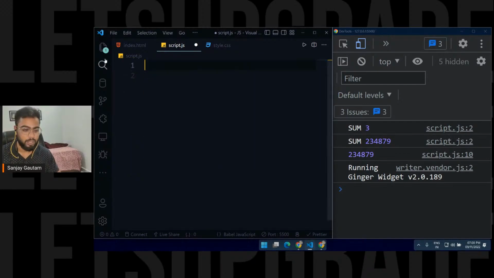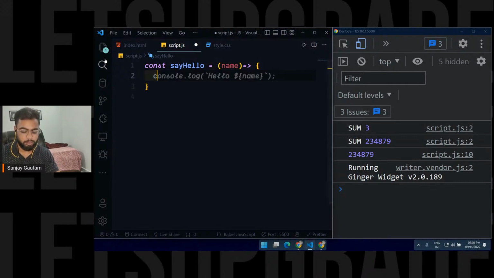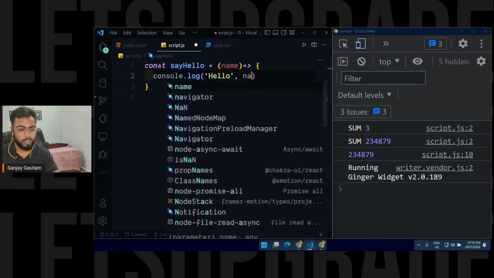I'm just going to remove all this now, and let me tell you about the different way to create a function. Right now, how we were creating a function: let me create a function, sayHello. sayHello is a function that takes one parameter, which will be name, and we are just going to console.log here, Hello, comma, name.